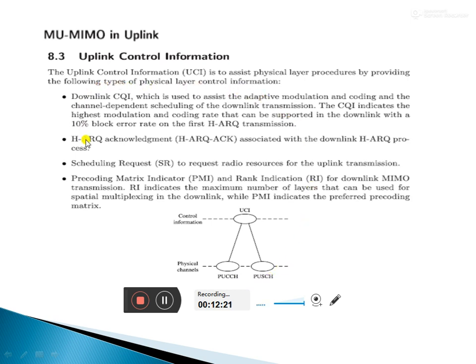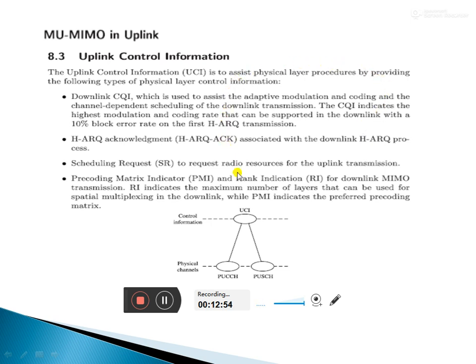With the help of these, CQI, the channel quality indicator, indicates what type of signal will be there. This signal will use the highest modulation and coding, and what is the rating of the coding? This coding rate will be supported in the downlink or in the uplink.